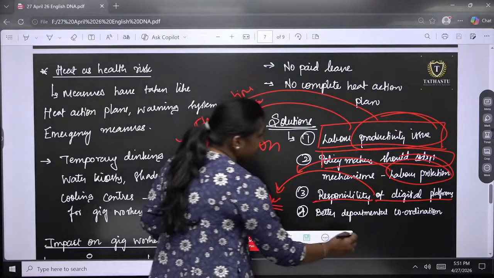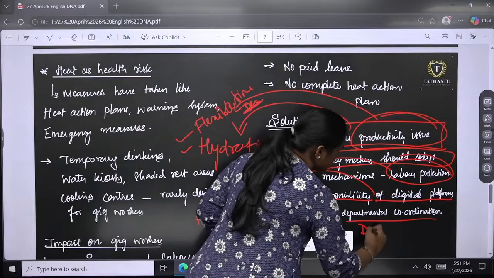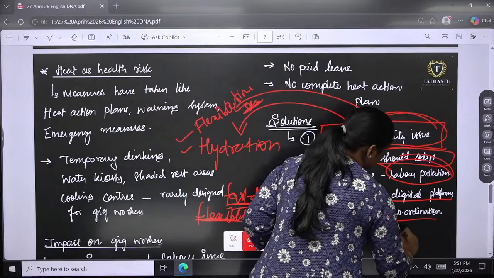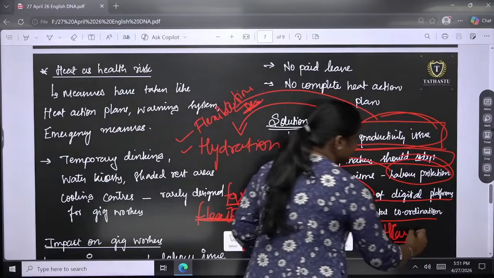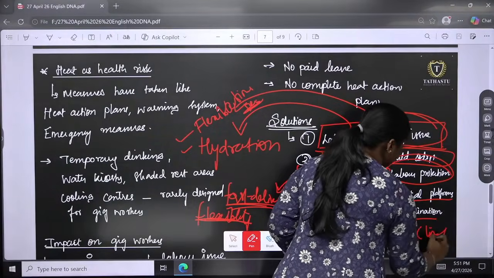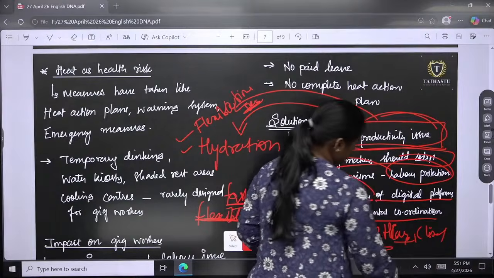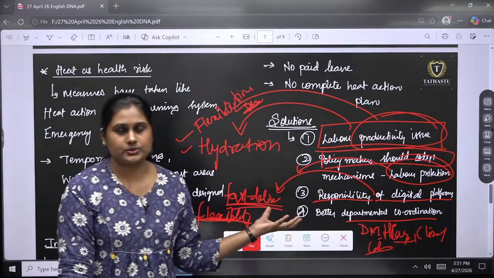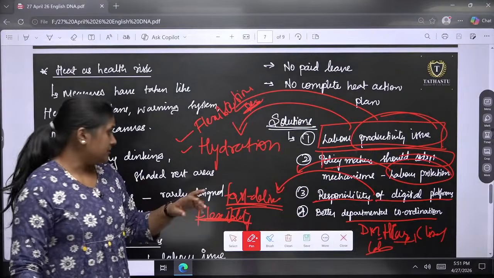Then better departmental coordination, where disaster management, public healthcare, the climate department and the labor department have to work collaboratively, so that these kinds of problems will be removed very easily.